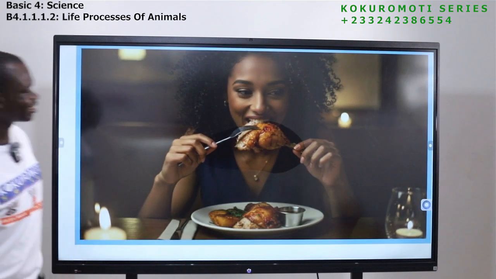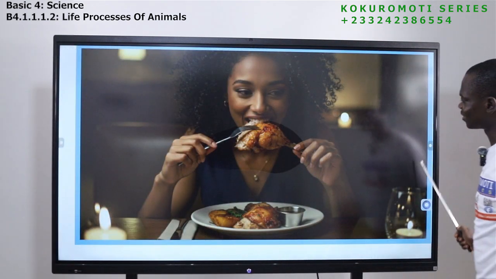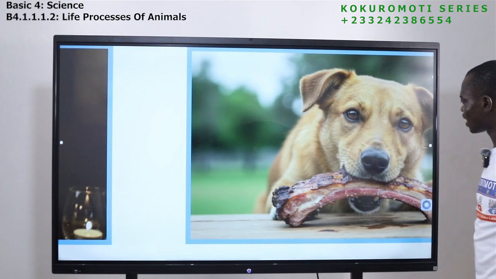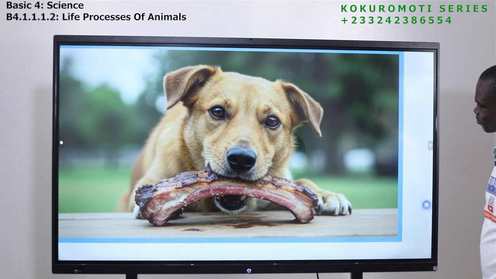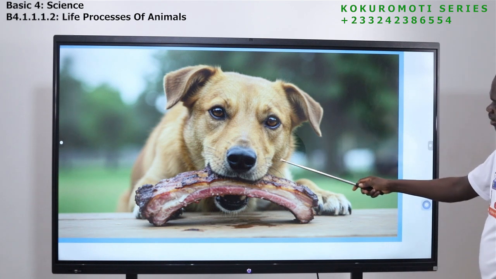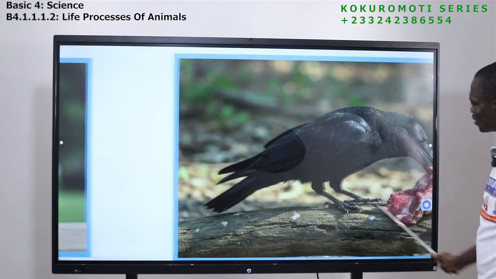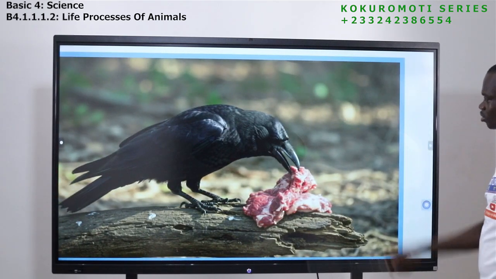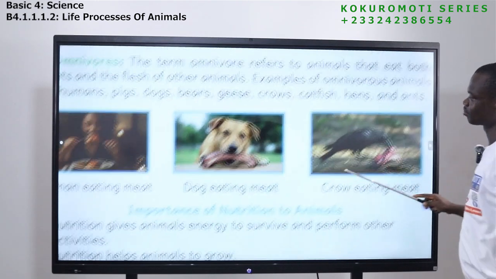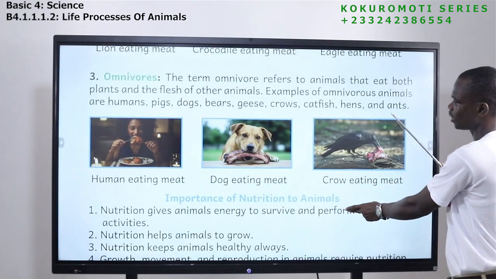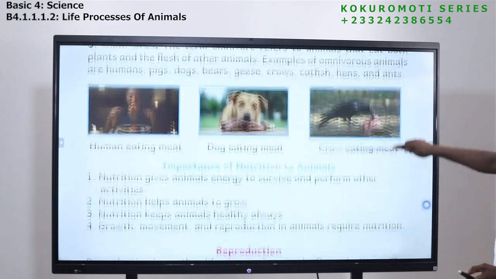Hey, why is this lady so happy like that? Is it because of the chicken? Oh, okay. Let's come here. Have you seen the goats? Have you seen it? The dog. And have you seen this animal too? The crow. So these animals eat both plants and animals, or flesh of other animals.